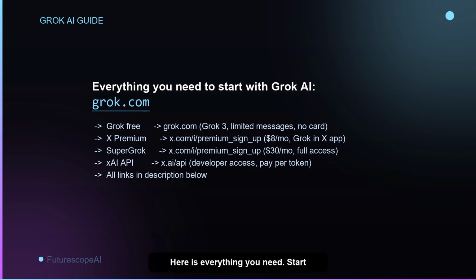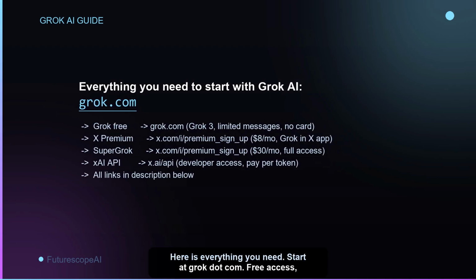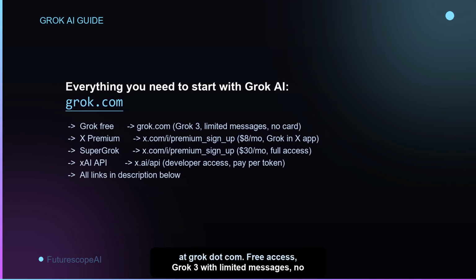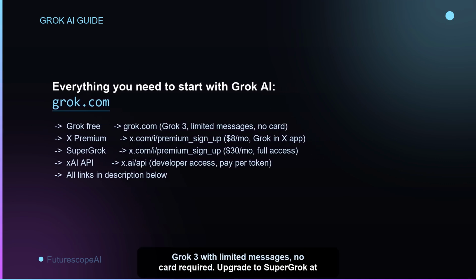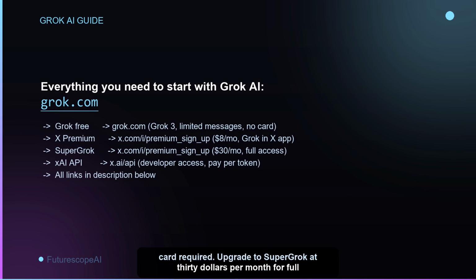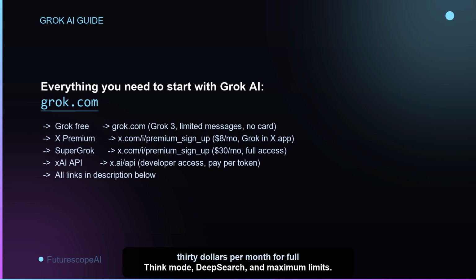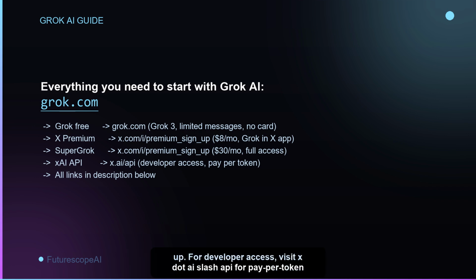Here is everything you need. Start at Grok.com: free access, Grok 3 with limited messages, no card required. Upgrade to Super Grok at $30 per month for full Think Mode, DeepSearch, and maximum limits. Available at x.com/i/premium_sign_up. For developer access, visit x.ai/API for pay-per-token pricing and free starter credits.